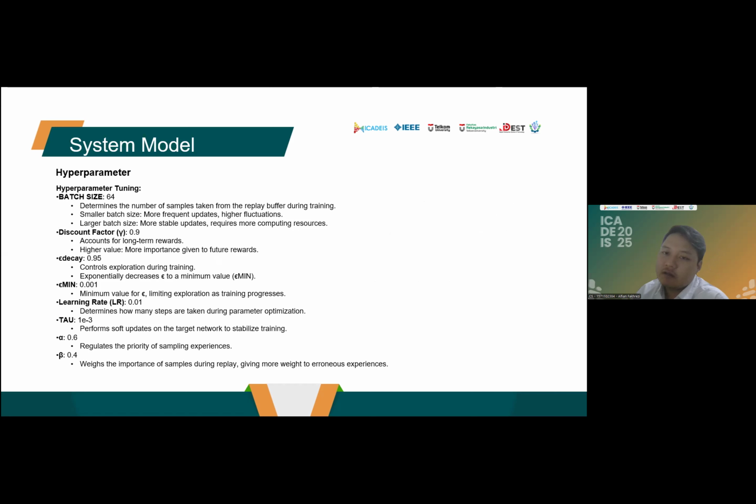The hyperparameters that I use in the system are batch size 64 in the replay buffer, discount factor 0.9, epsilon decay 0.95, epsilon min 0.001, learning rate 0.01, tau 0.0001, alpha 0.6, beta 0.4.